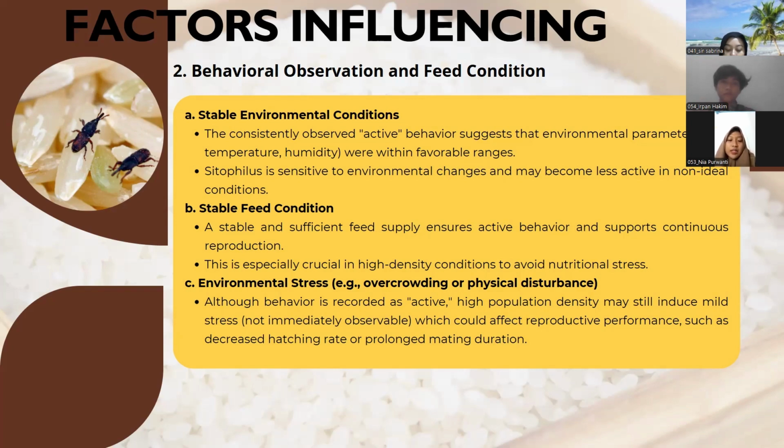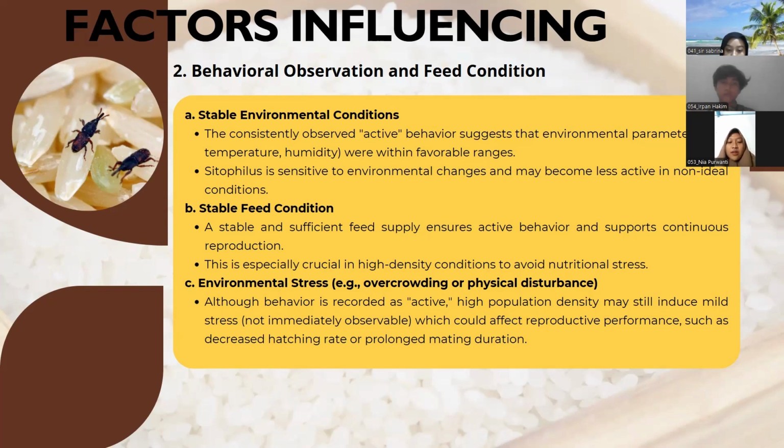The second one is the stable feed condition. A stable and sufficient feed supply ensures active behavior and supports continuous reproduction. This is especially crucial in high-density conditions to avoid nutritional stress. Lastly, environmental stress, for example overcrowding or physical disturbance.